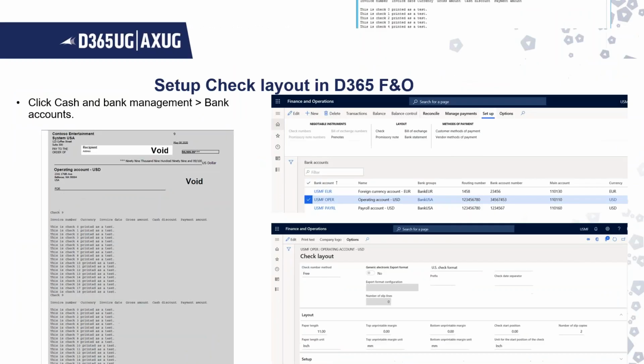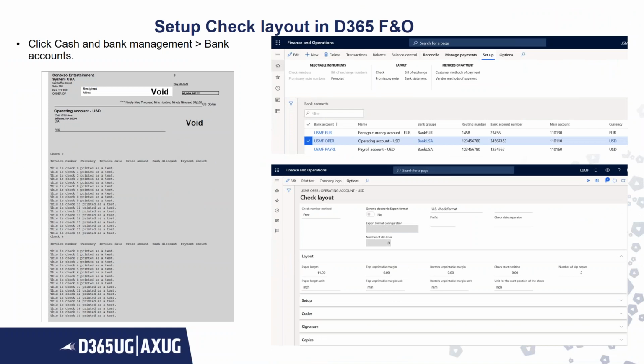So now let's check out how it looks in D365 FNO. I think it is more or less the same thing. I have selected the USMF OPER, that is the operating account USD bank account.